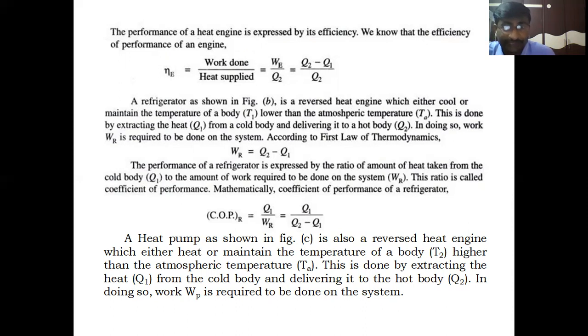the performance of the refrigerator can be represented by its COP, the coefficient of performance for the refrigerator. It is the ratio of heat extracted from the cold body, Q1, divided by the work required by the device, that is the refrigerator, WR. Q1 by WR, or otherwise Q1 by Q2 minus Q1. Q2 minus Q1 is the net heat transfer across the cycle.